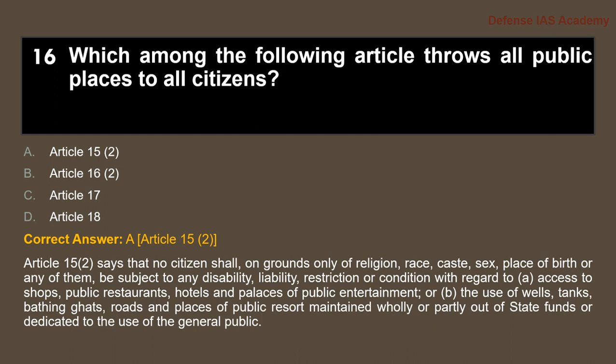So Article 15(2) says that all the public places are for all the citizens of India, regardless of the religion, race, caste, sex, place of birth, or any of them, and regardless of any disability, liability, or restrictions or conditions given to them.